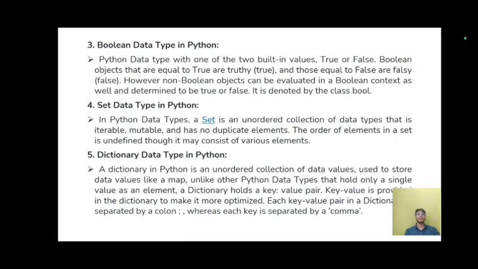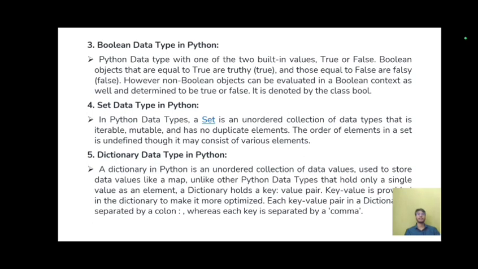Boolean data type in Python. A Python data type with one of the two built-in values, true or false. Boolean objects that are equal to true are truthy, and those equal to false are falsy. However, non-Boolean objects can be evaluated in a Boolean context as well and determined to be true or false. It is denoted by the class bool.